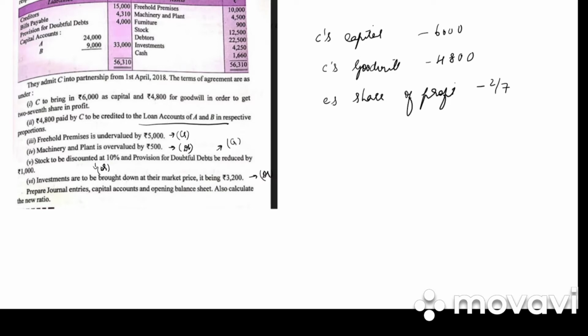Prepare journal entry, capital account, opening balance sheet. Also calculate the new ratio. So in this they have not asked us to prepare the revaluation account, but they have asked us to write down the journal entries. They have also asked us to calculate the new ratio. So first we'll calculate the new ratio. Write down calculation of new ratio.